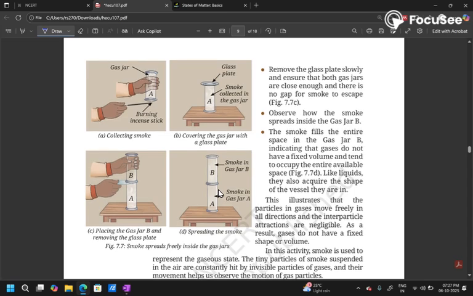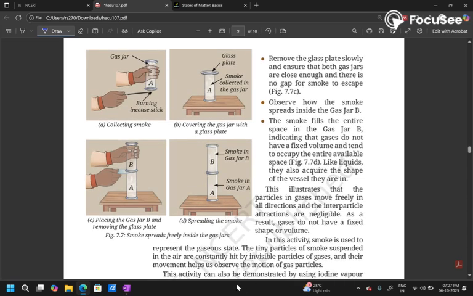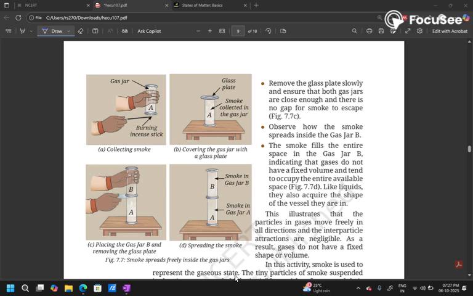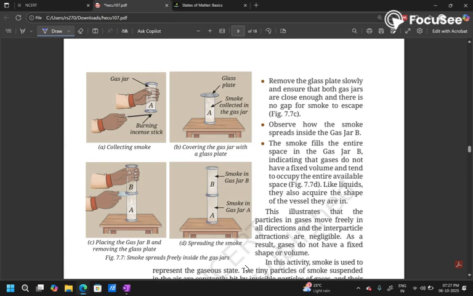Now it has been explained in the book again with the help of a couple of activities. In the first case, they have taken this cylindrical jar, and in this cylindrical jar they have lit an incense stick, and all the smoke of this incense stick is being discharged into the cylindrical jar, and a glass plate has been used to cover the top of it. All the smoke gets collected inside the jar. On adding another cylindrical jar on top of it, initially you find that there is no smoke in the cylindrical jar B, the gas jar B.